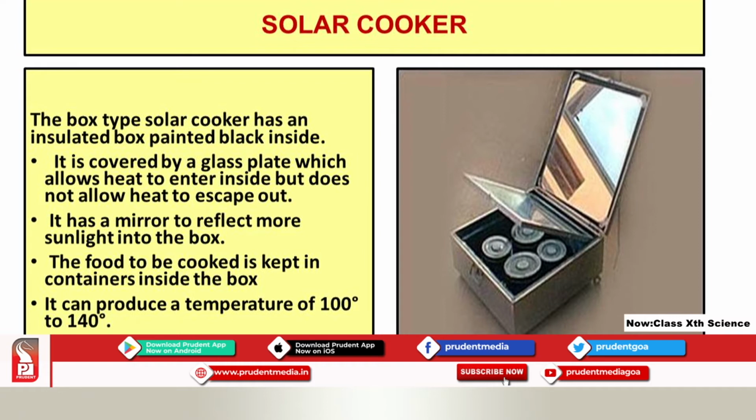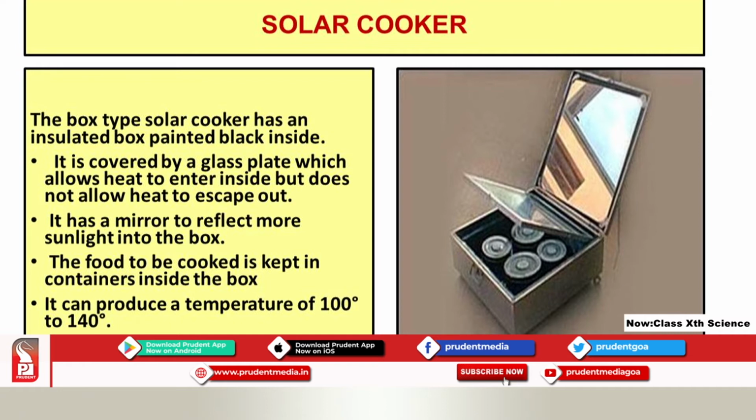On top you can see there is a glass plate which allows heat to enter inside this solar cooker, and it traps the heat inside it. It does not allow the heat to escape from that box. So that is the use of the glass plate.